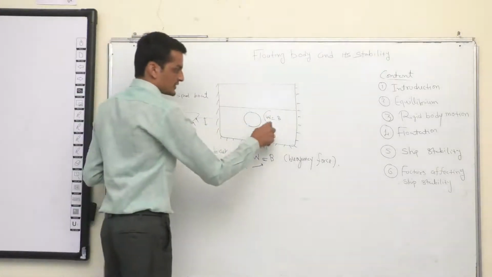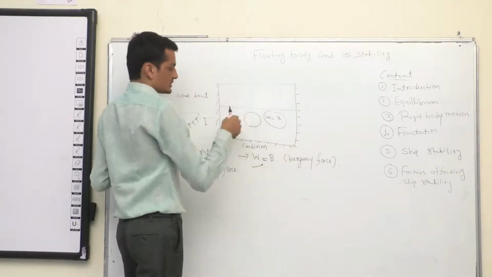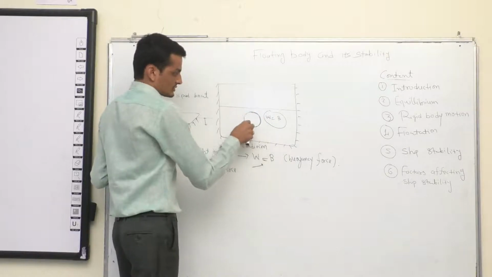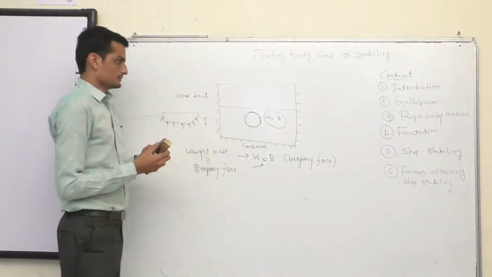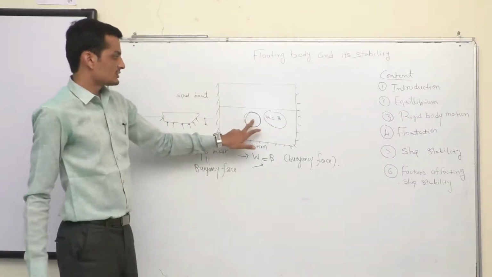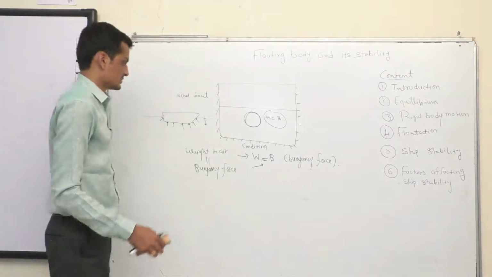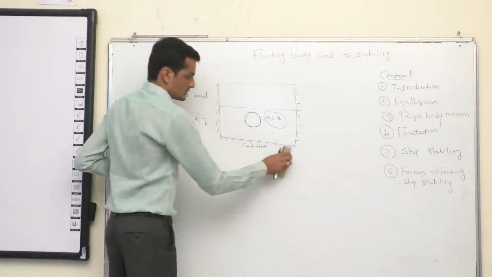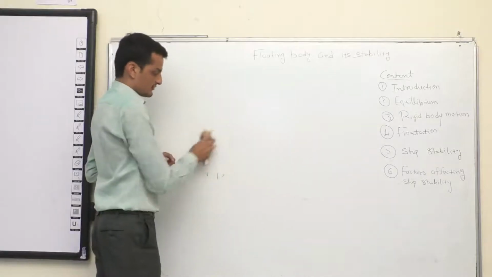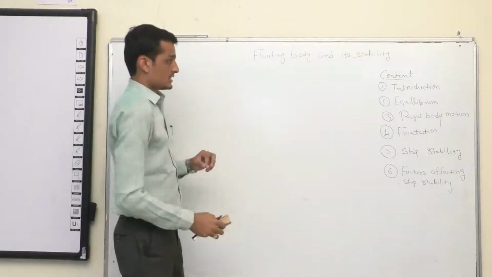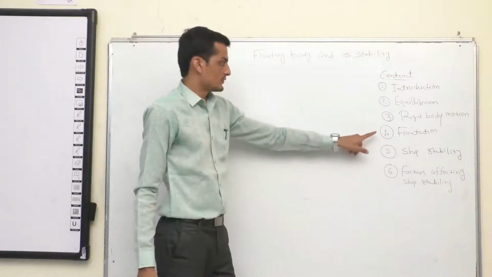So the scenario is possible where the weight is supported by the buoyancy force, but still the object is not floating, because it requires an exact amount of volume which can support the total weight. Right? We'll understand the volume and this concept when we talk about the factors affecting stability. So I hope this topic is clear about flotation. The condition is the weight should be supported by the upward force, and the upward force is called buoyancy. So we discussed equilibrium, the rigid body motions, and flotation.